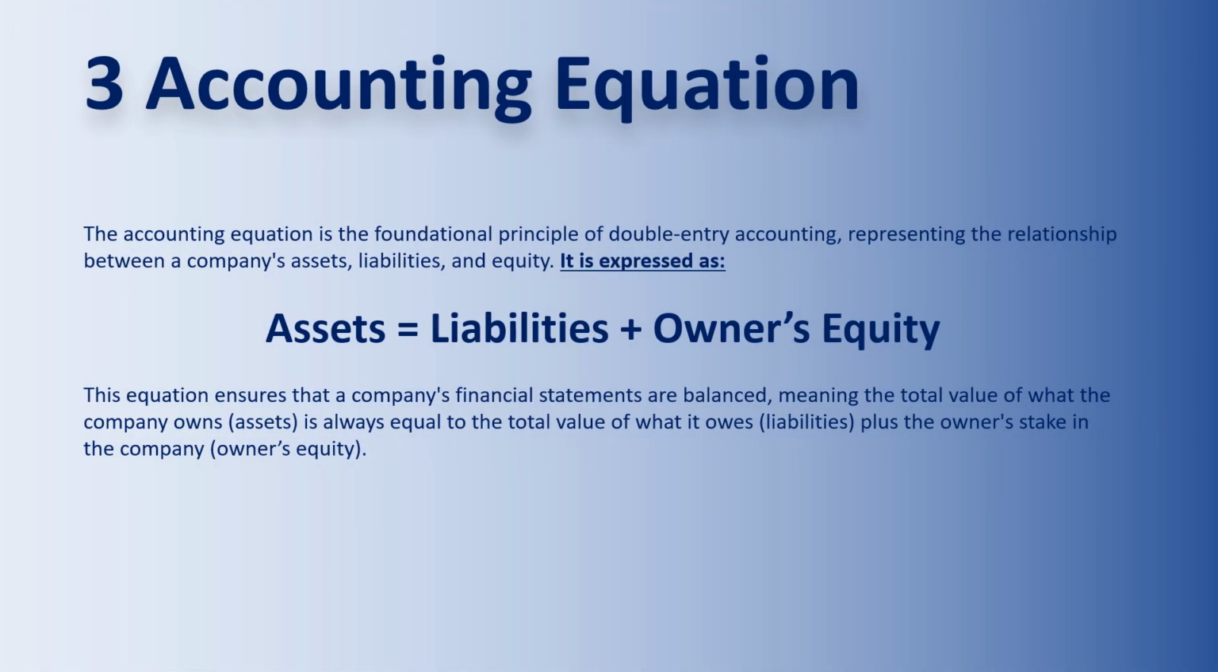The accounting equation. The accounting equation is the foundational principle of double-entry accounting, representing the relationship between a company's assets, liabilities, and equity. It is expressed as assets equals liabilities plus owner's equity. This equation ensures that a company's financial statements are balanced, meaning the total value of what the company owns, assets, is always equal to the total value of what it owes, liabilities, plus the owner's stake in the company, owner's equity.